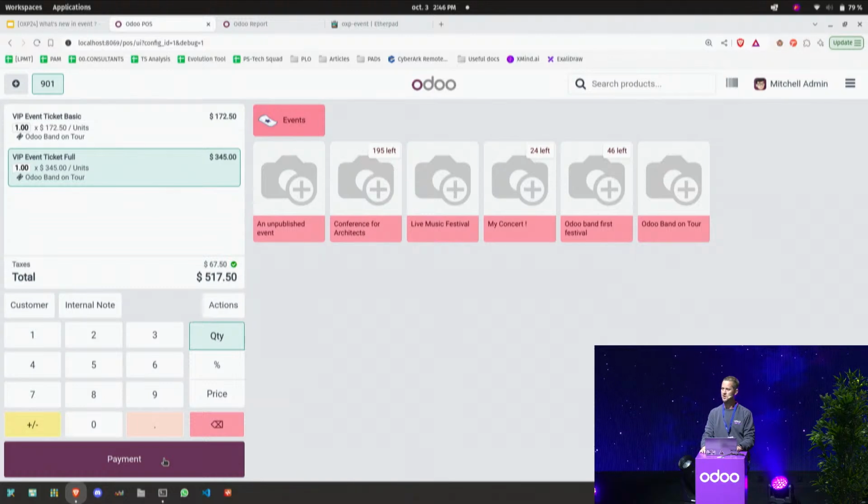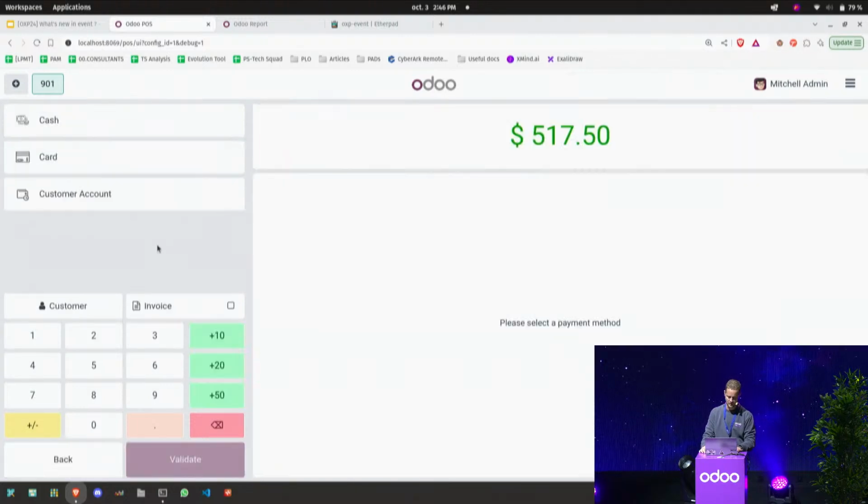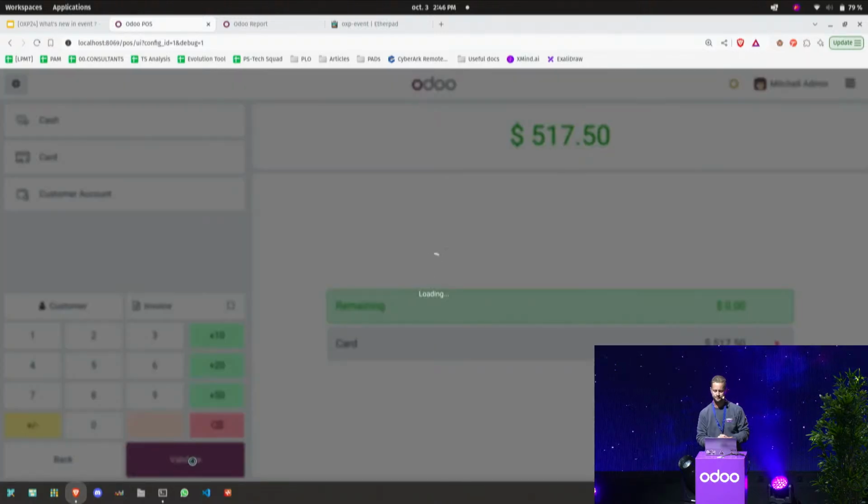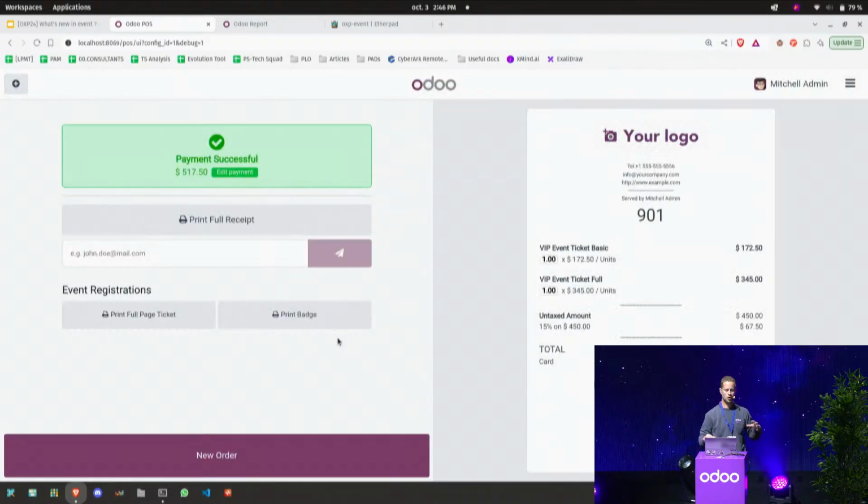Now let's proceed to the payment. They will pay by card, for example, and we validate the payment. It will also create all the attendees and everything, so your event is updated, and you're going to see the entire list of attendants or people that will want to go to your event.